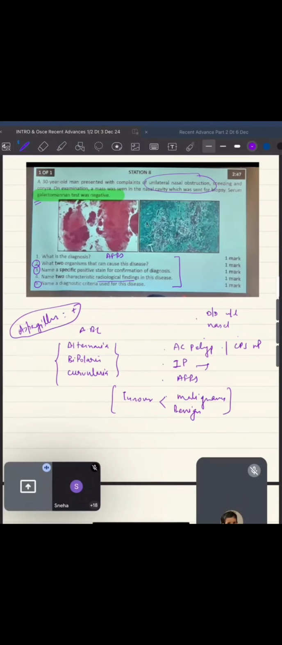And what is the stain for this AFRS? Take a try. GMS. Okay. GMS, you can answer very nicely. GMS is our answer. Okay.